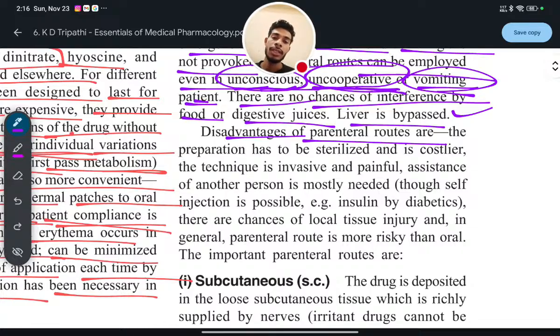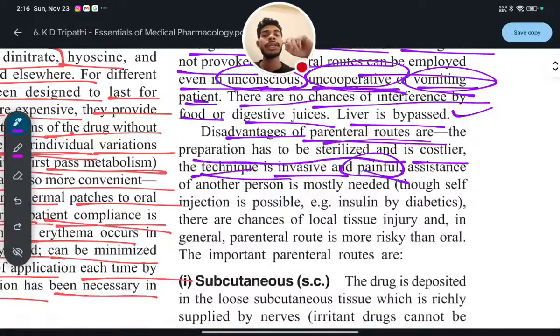So the disadvantages of the parenteral route are that the preparation has to be sterilized and it is costlier. The technique is invasive, meaning it will damage tissue whenever you apply this route. The technique is invasive and painful. Ultimately, entering an injection inside the tissue is painful, and assistance is also required.